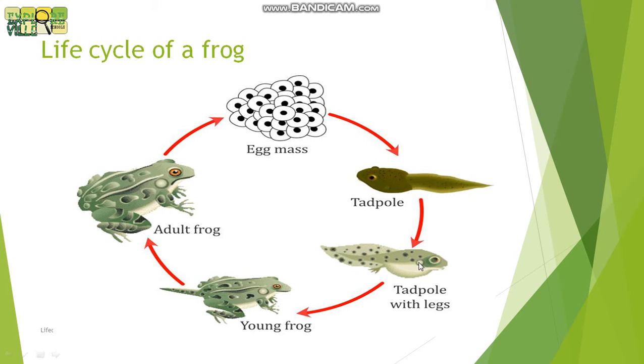Then we have a tadpole with legs. This tadpole converted into this tadpole with legs. Then this tadpole converts into a young frog with a tail and front grown legs. After this, the tadpole's tail disappears. The tadpole becomes a frog. The frog then comes out of the water.